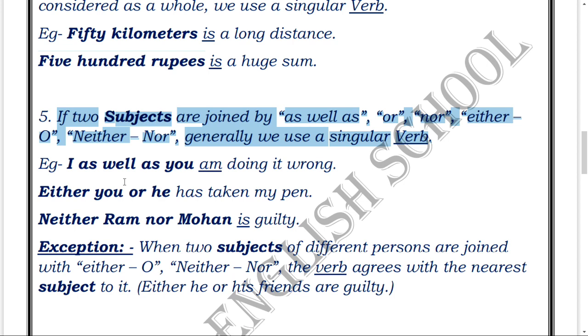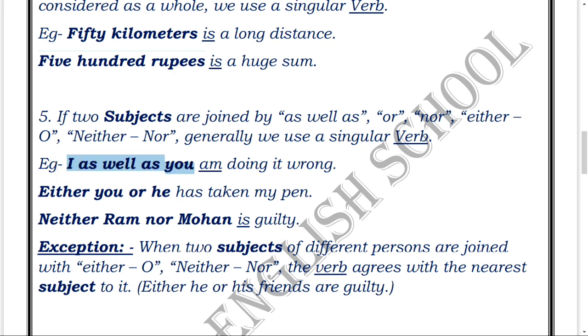Okay, so pay attention. See, it says that whenever two subjects are joined by "as well as," for example, "I as well as you." Here you can see that "I" is one singular subject and "you" is another subject. Both of them here have been joined by "as well as." So whenever "as well as" is used in a sentence, then generally the verb has to be singular. Likewise, "Either you or he has taken my pen."